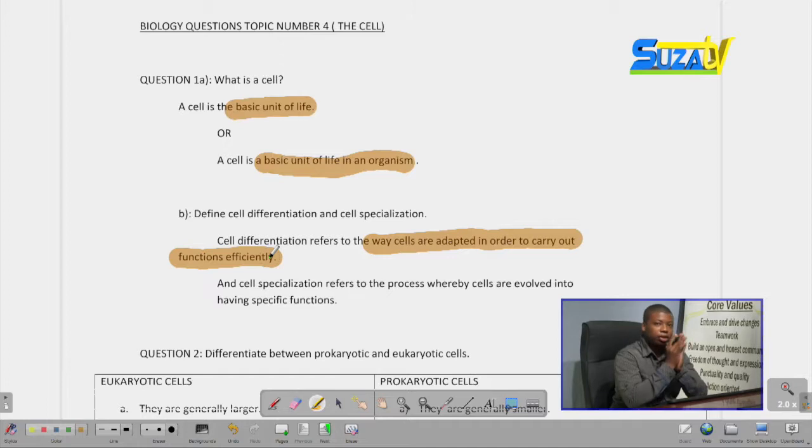So cell differentiation is the way the cells are adapted to their work. By saying cell differentiation, you really mean the adaptations of the cells, looking at white blood cells, for example, and how they are adapted.